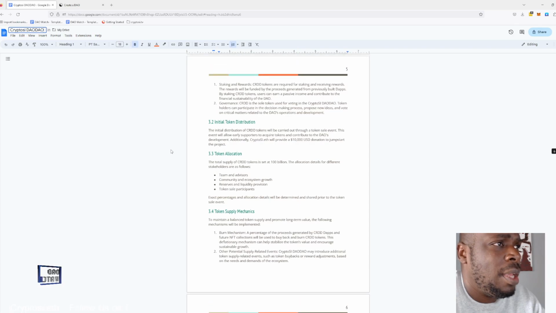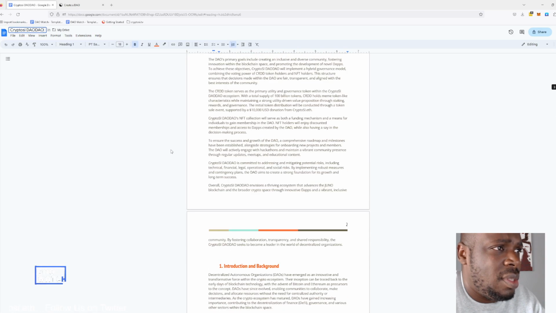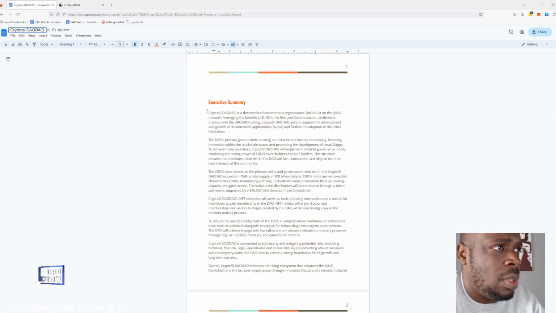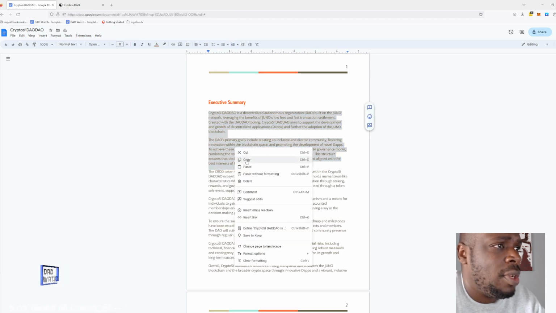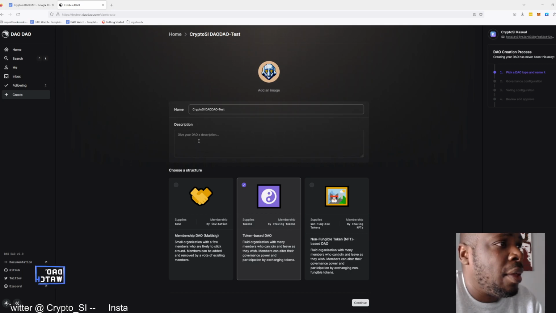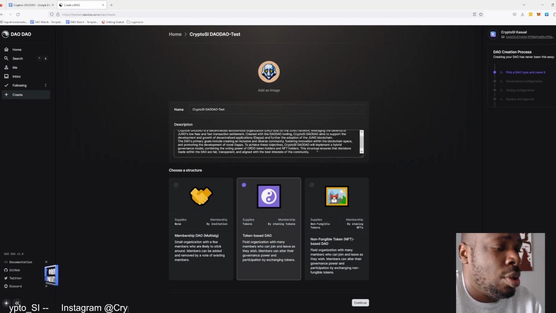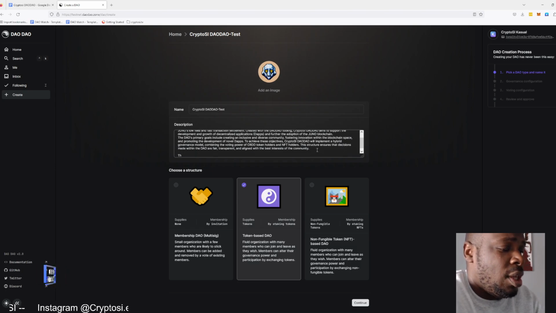We've got an executive summary, so we will take the first two paragraphs of the executive summary and whack those in here. Bosh. And at the end we'll put, this is the test version of that DAO.